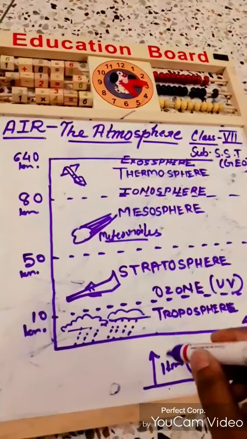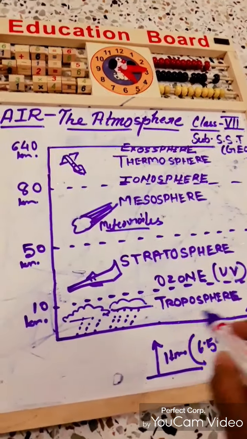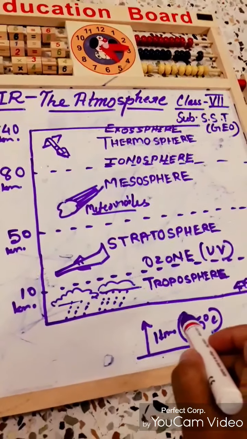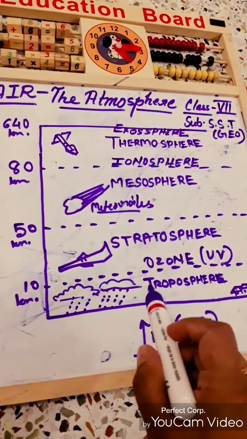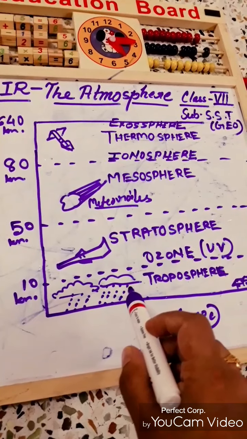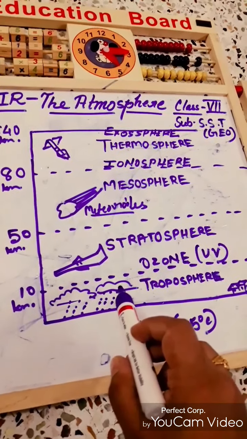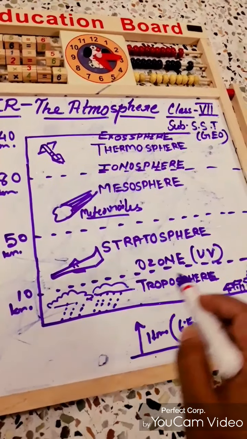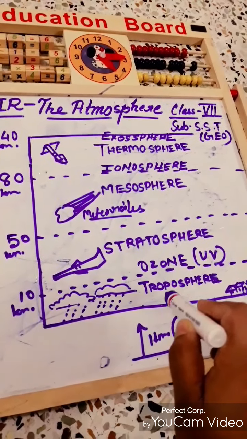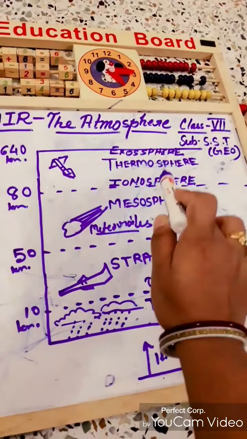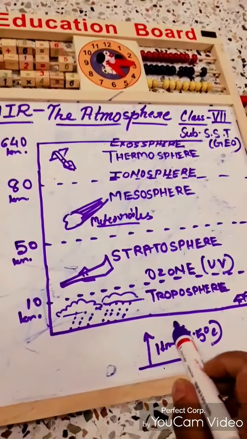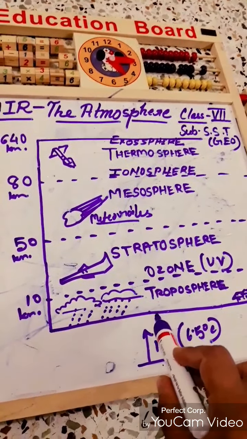So this is the main thing about the structure of the atmosphere. If a question comes to write a description about the structure of the atmosphere, then you have to discuss these layers: troposphere, stratosphere, mesosphere and thermosphere, and also you have to practice the diagram.